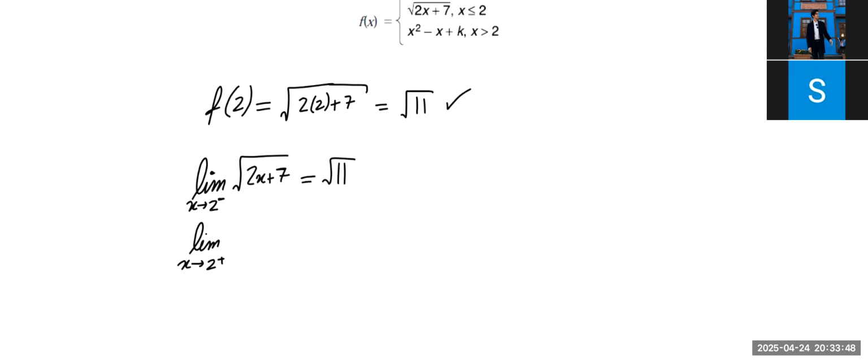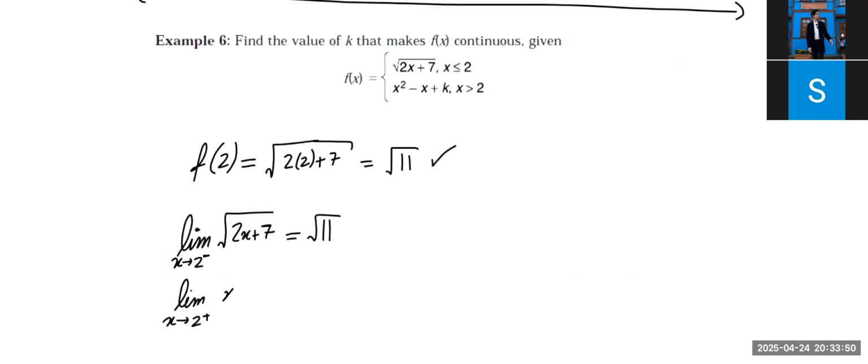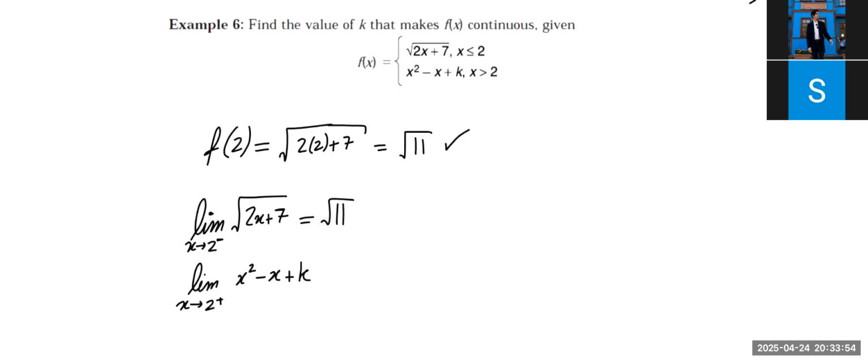For the right-hand side limit, I'll use the second function, right? Yeah. What do I want this to be equal to, though? So first, what is this equal to? You want it equal to 2. No, I want it to also equal square root of 11. But what is it equal to right now? If I plug in the limit directly, it's equal to 2 squared minus 2 plus k. Or what would k be? We don't know, that's what we're looking for.